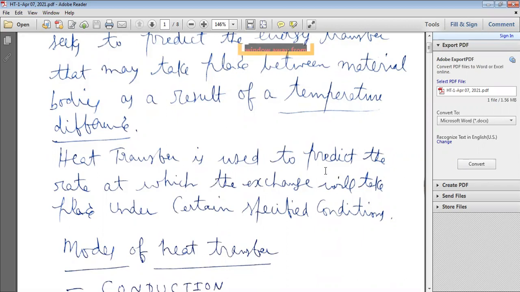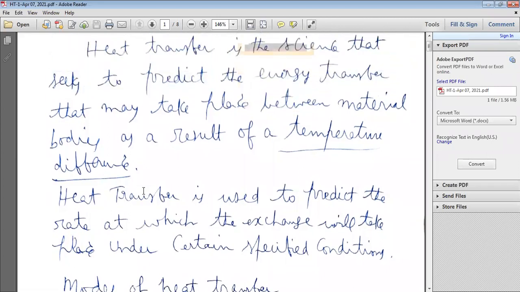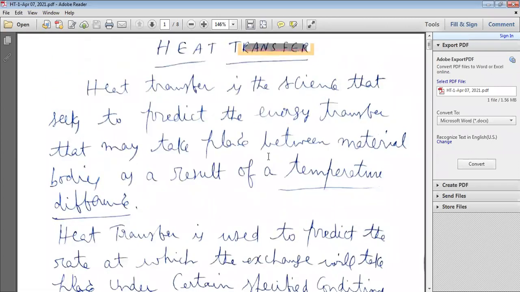Heat transfer is used to predict the rate at which exchange will take place under certain specified conditions, like the density of the material, the specific gravity, the velocity, and so on. Heat transfer is the energy transfer between material bodies as a result of a temperature difference.